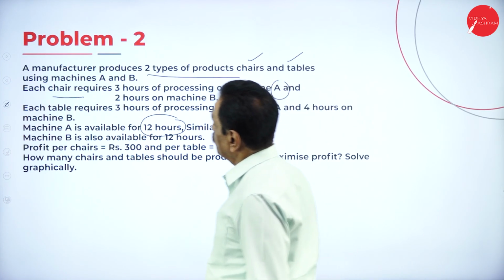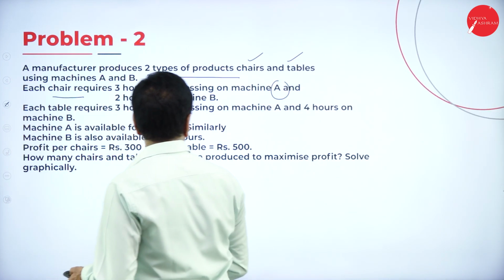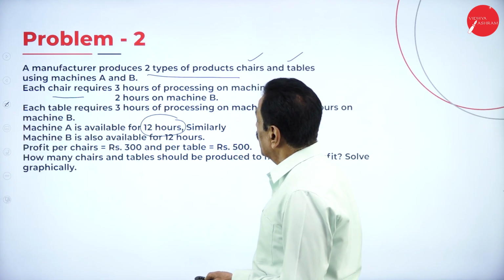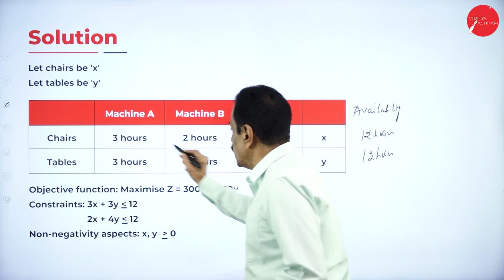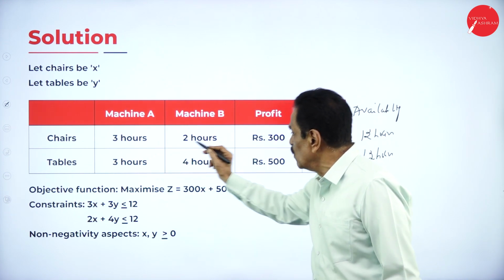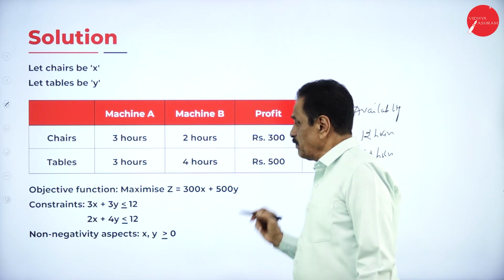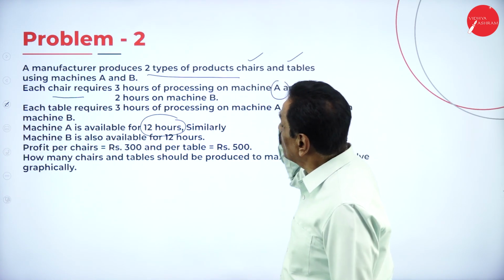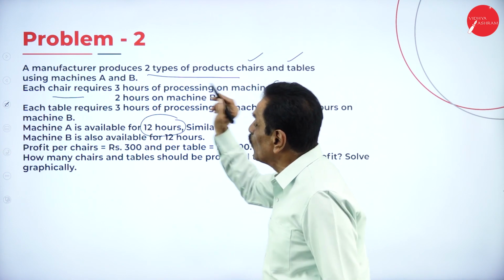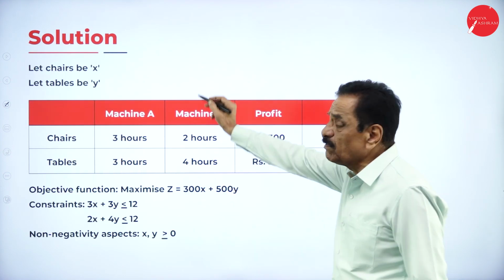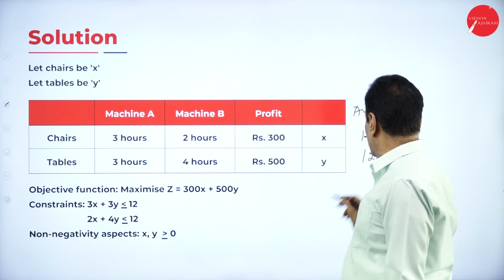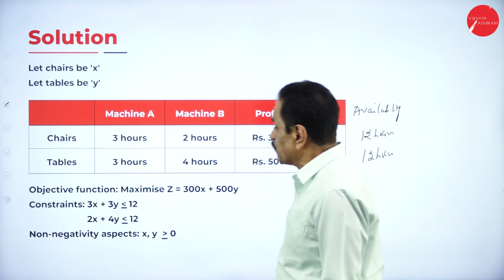For chairs, 3 hours of machine A and 2 hours of machine B. For tables, 3 hours of machine A and 4 hours of machine B, with maximum hours 12.